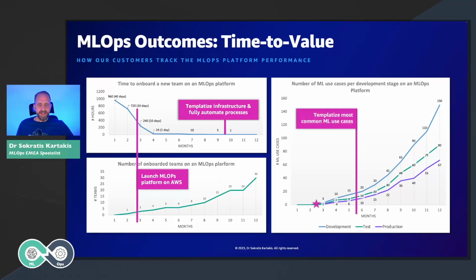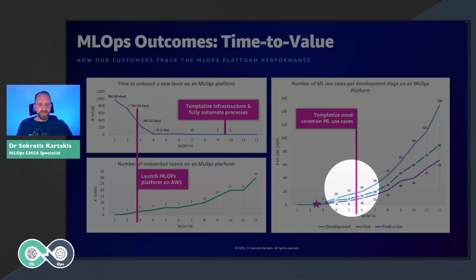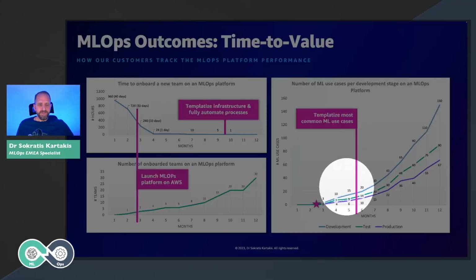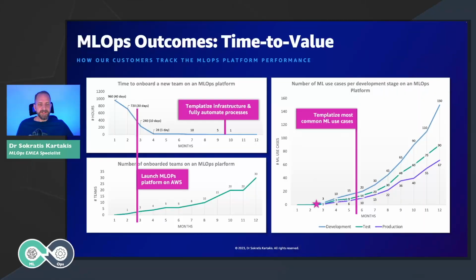And the last important checkpoint is about ML use cases. After this particular point, at 5.5 months, what we achieved was to templatize the most common ML use case. And as you can see, at this stage we had a linear increase of the development, and this is the reason that we exponentially start increasing the development of new solutions. So templatization of the most common use cases is really important.